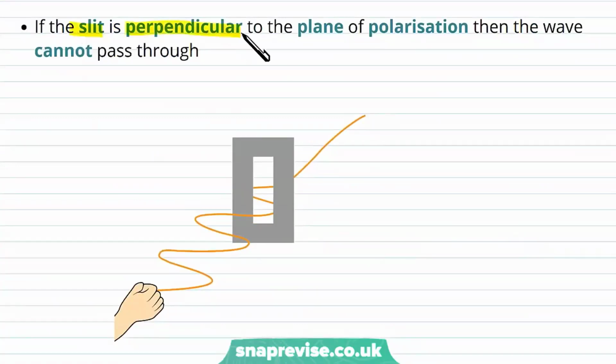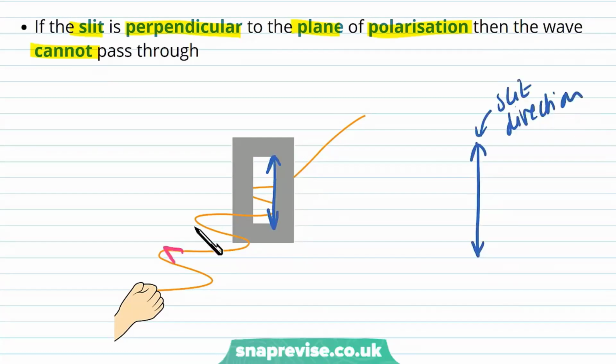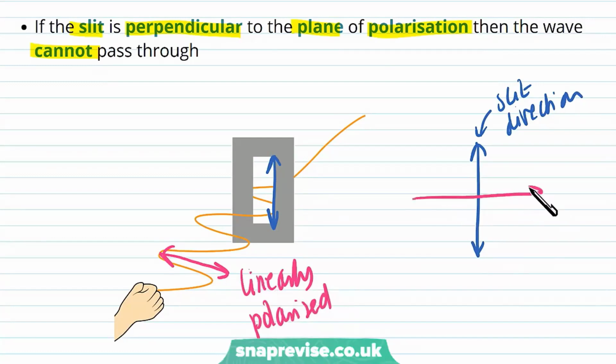If the slit is perpendicular to the plane of polarization, then the wave cannot pass through. So now our slit direction is this way, but now the plane of polarization of the wave is perpendicular to the slit direction. So we can see that again, the wave is initially linearly polarized. So it's already been polarized and it only oscillates in one direction. However, because this is perpendicular to the slit direction, that means no wave passes through. The slit blocks the wave. So we can see that the two are perpendicular, and this is the result we get.